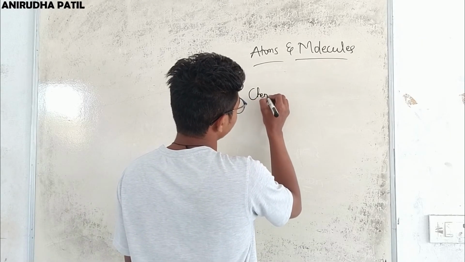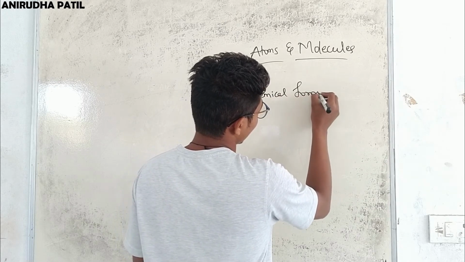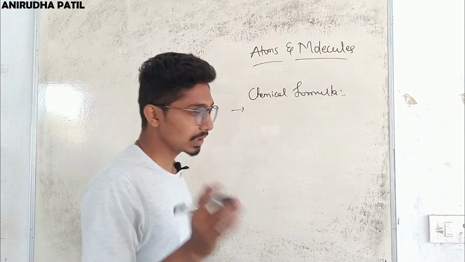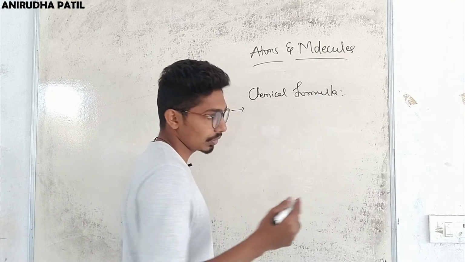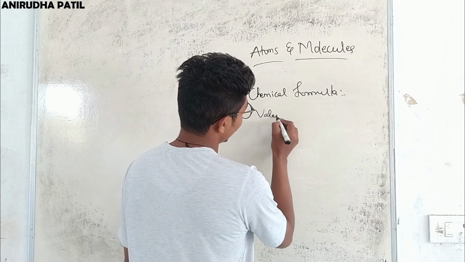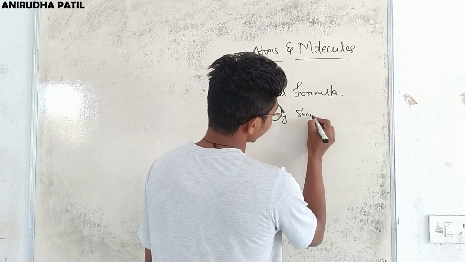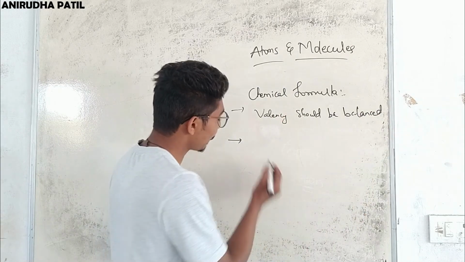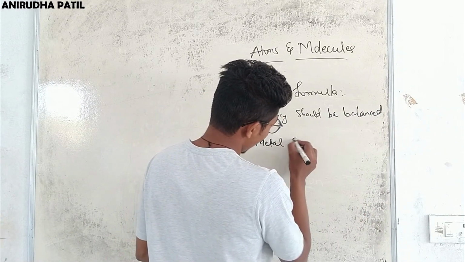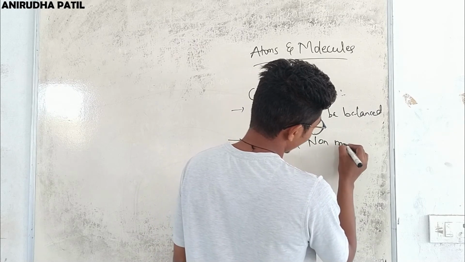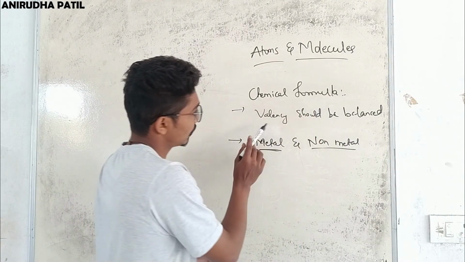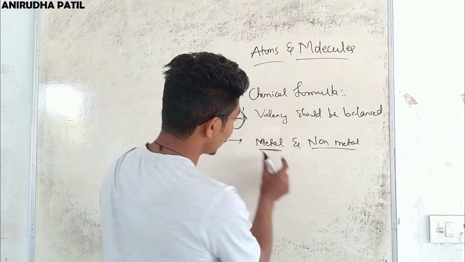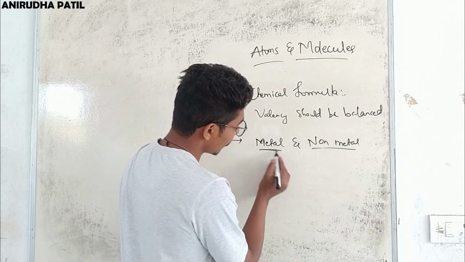Now chemical formula. So there are rules to write a chemical formula. For example, the first rule is that the charges on the ions or the valency should be balanced. So the first rule says that the valency should be balanced. When a compound consists of metal and non-metal, the second rule states that we write the metal first and the non-metal second.